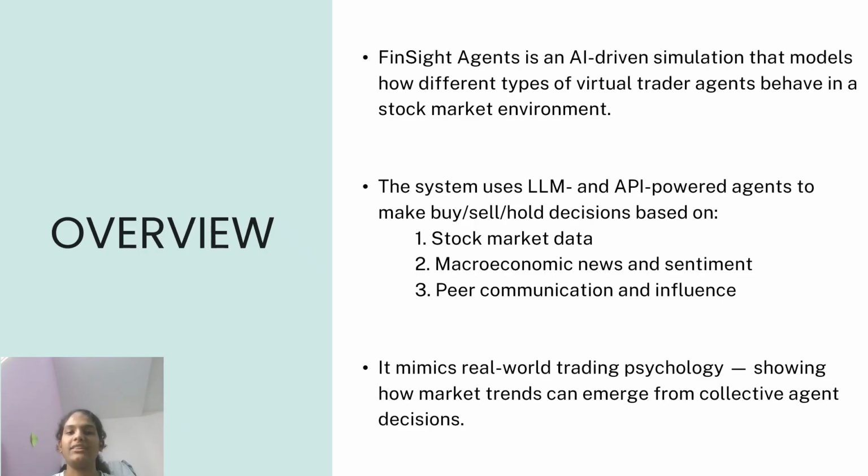Stock market data, live prices, previous trends, and volume. Macroeconomic news and sentiment. For example, if there's news about inflation or oil prices rising. Peer communication and influence. Agents can observe what other agents are doing and get influenced, just like in real social trading environments. After processing these, each agent decides whether to buy, sell, or hold a stock.